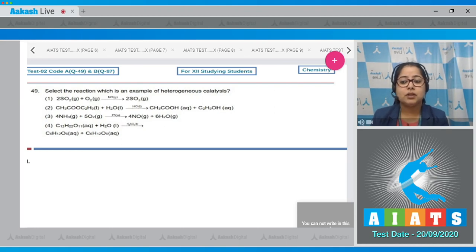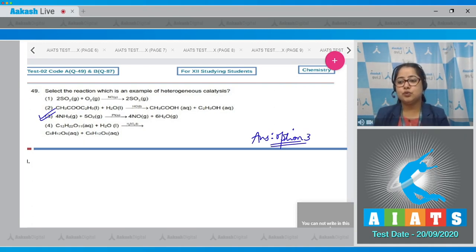That means number 3 is an example of heterogeneous catalysis. Moving to last. Here, the reactant and the product as well as the catalyst all are in the same state. That means number 4 is also an example of homogeneous catalysis. So the correct answer for this question is option number 3.